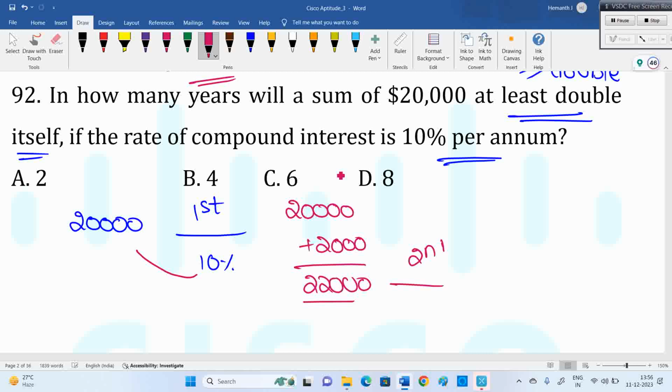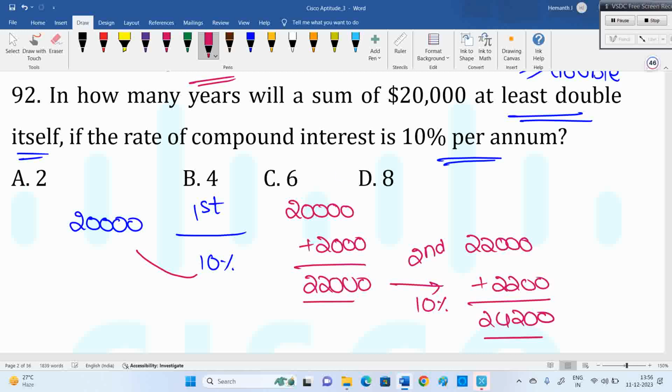So second year, again 10% means we'll get 2,200. It becomes 24,200 in 2 years. Next, again and again until you get greater than or equal to 40,000. You have to keep going.